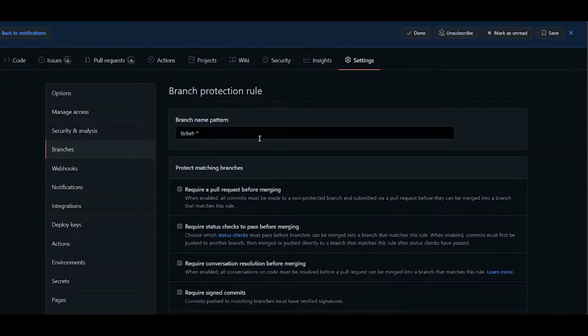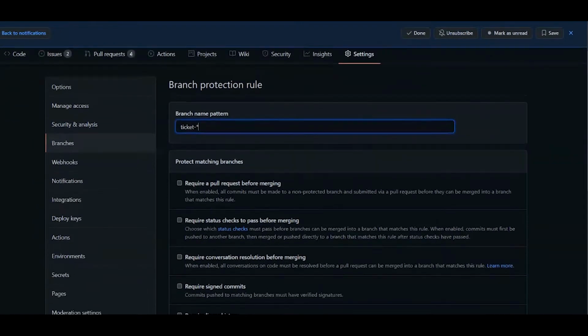So mostly corporates follow this way, right? They actually prefer the developer team to create a branch according to the ticket number, right? Because the ticket name and ticket description contain a lot of characters, so they mostly prefer a number, right? So that's why they say to create a branch using the ticket number. So I added a branch protection rule, right?